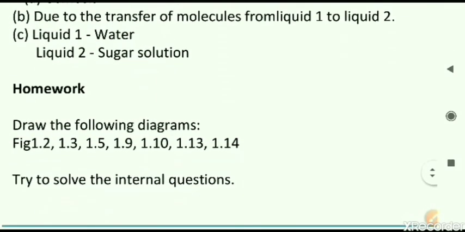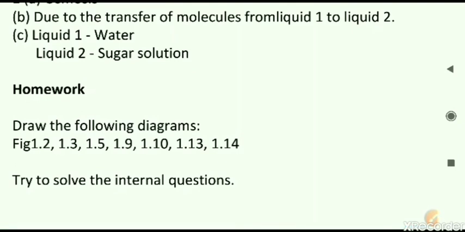Then you have the homework for this week. The diagram numbers are mentioned here. All these diagrams you have to draw for chapter number 1. Inside the chapter some questions are given that you have to try to solve for this week. That is your homework. In the upcoming class, we will begin with chapter number 2, and also we will review these inside questions which are given for you to do in this week's homework.